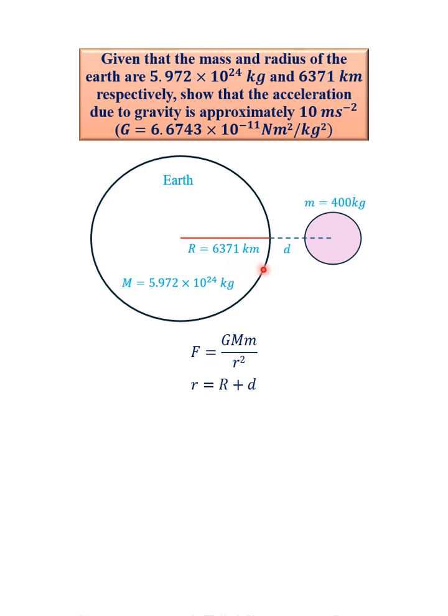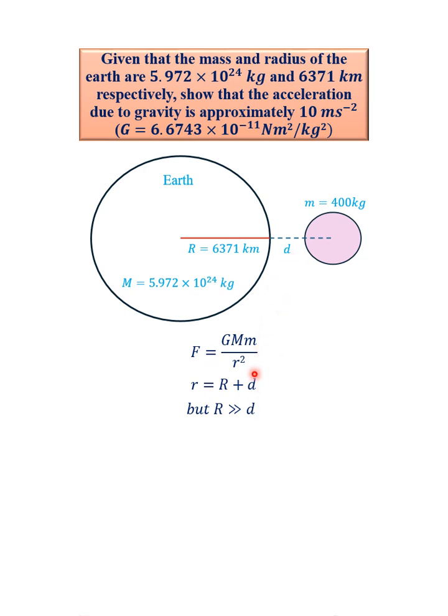In fact, if you go 400 kilometers away from the surface of the Earth, you will experience a lesser gravitational pull, which means that d is so small when you compare it to the radius of the Earth. In other words, we can say that the radius of the Earth, R, is far greater than d. And if d is very small, it is negligible.